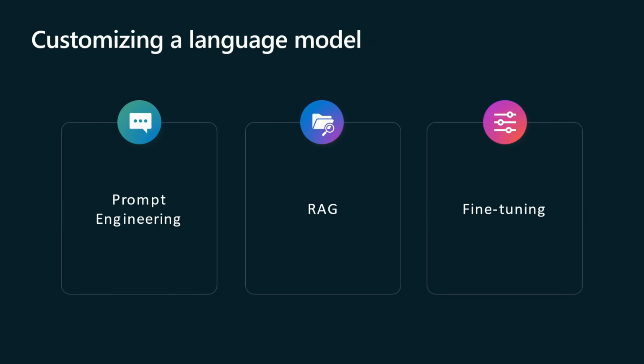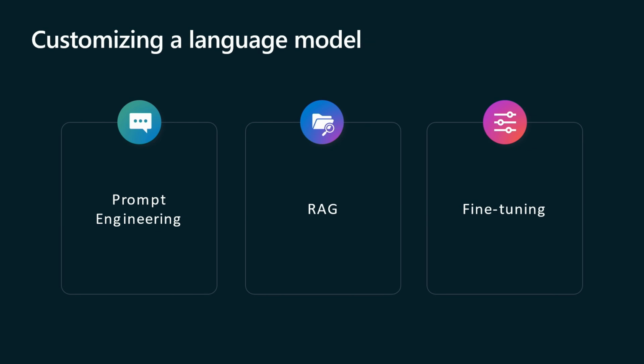It is relatively simple and does not require any modification to the underlying model itself. It's certainly good for quick experiments. However, the limitations are it may not always produce the desired result consistently, especially for difficult and complex scenarios.